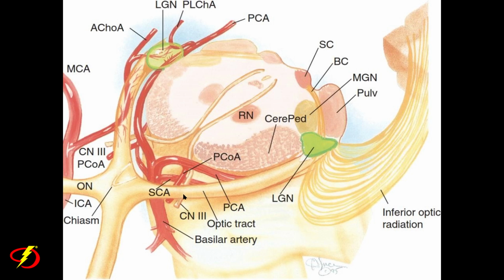Adjacent to the posterior communicating artery at the level of the midbrain, because this is where the oculomotor nucleus lives, is the third cranial nerve. So if the posterior communicating artery is dilated or aneurysmal, it can exert pressure on the outer fibers of the third cranial nerve and cause a third cranial nerve palsy, again manifest by pupillary dilatation, a pupil that's down and out, and ptosis.